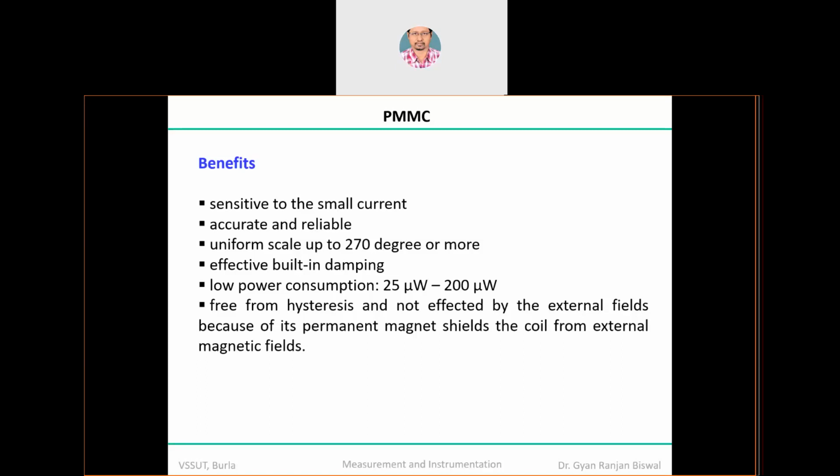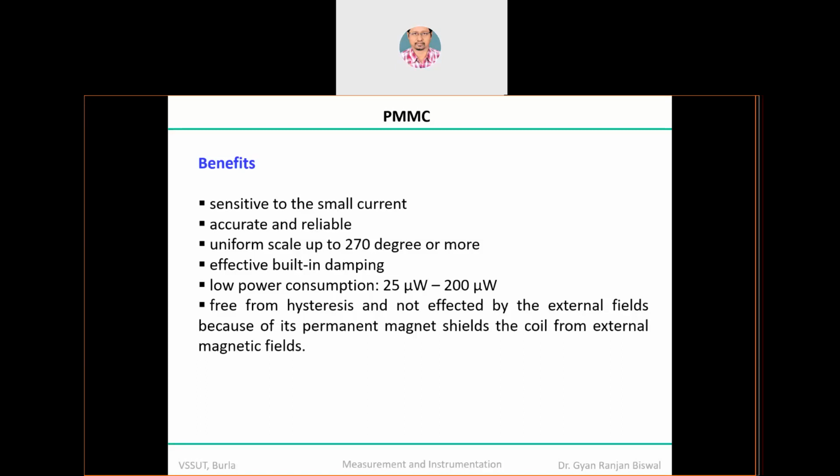Okay, very effectively built-in damping, because it is eddy current damping. Obviously eddy current damping is very popular, because current is an extremely sensitive parameter, so it is very popular as compared to air damping or other kinds of damping schemes.